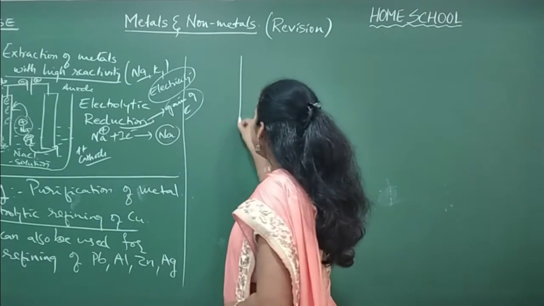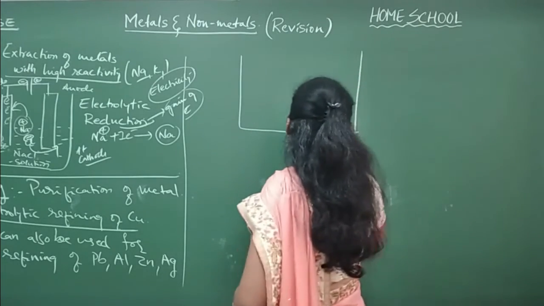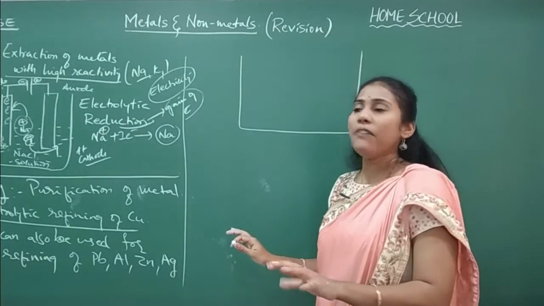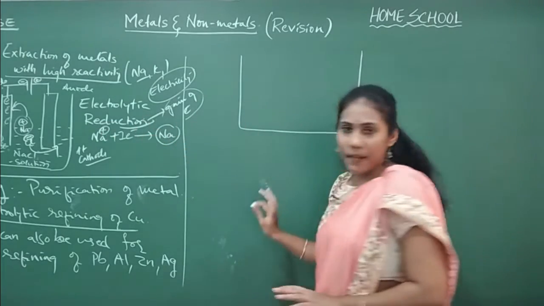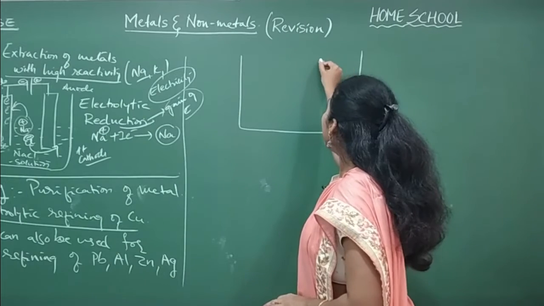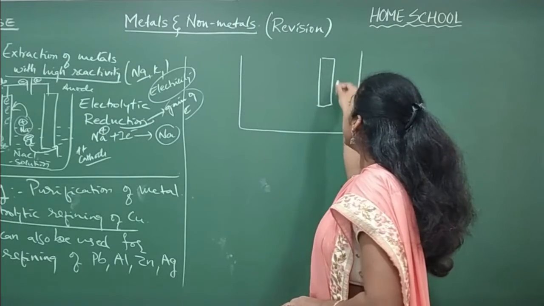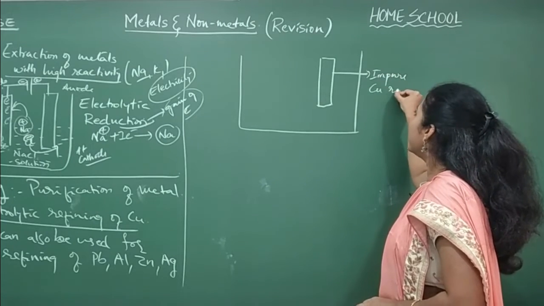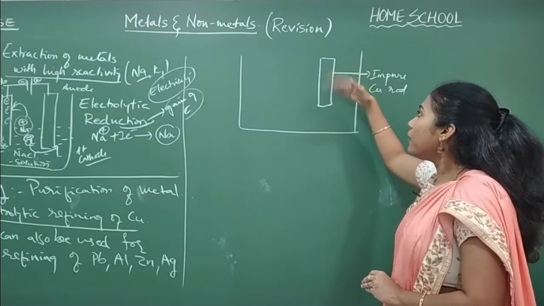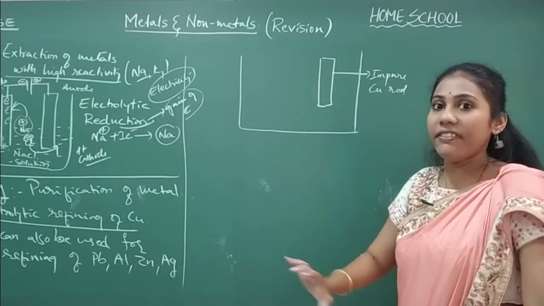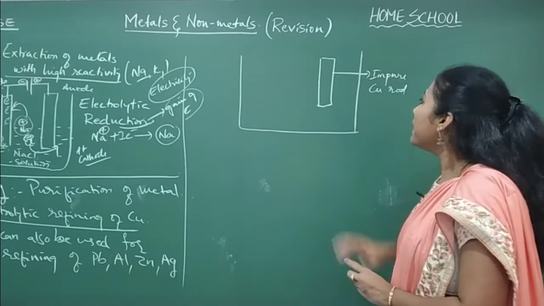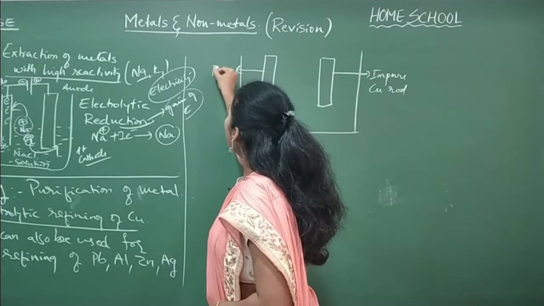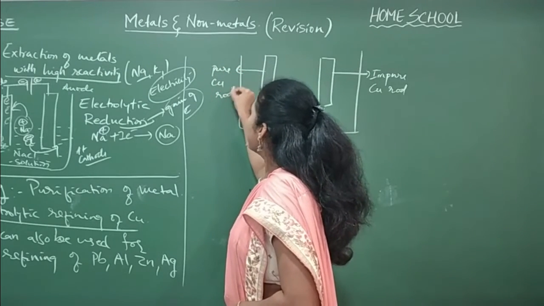So electrolytic refining, the moment you hear the word electrolytic, it's always with the help of electricity. The moment you do anything with the help of electricity, the same type of setup will be there. And here an impure copper rod is taken as anode. From this impure rod, all the pure copper we are removing. That is our target. So impure copper rod on one side, pure copper rod on one side. This is the pure copper rod.